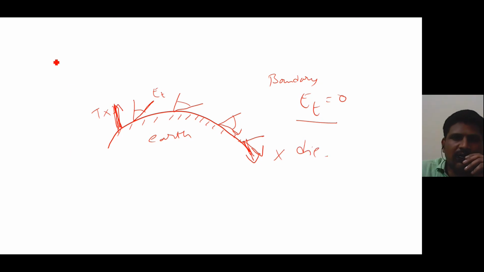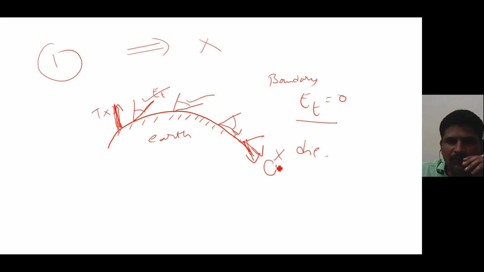So there are two factors why you are not transmitting high frequency signals using ground wave propagation. The first one is, as you increase the frequency, the absorption of the high frequency signal by the earth surface will be more. And why can we not transmit long distance using ground wave propagation? Because if you want to transmit a long distance, diffraction and tilt take place, and finally the electrical field component becomes zero.